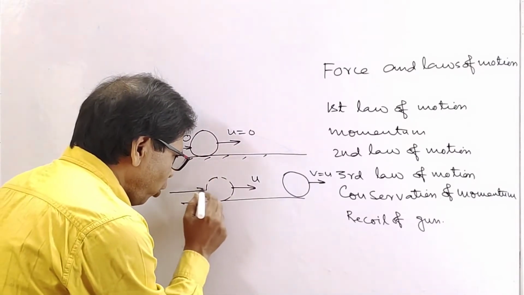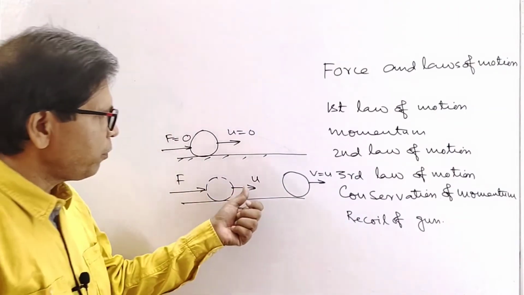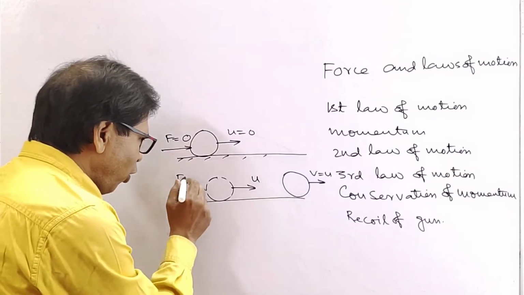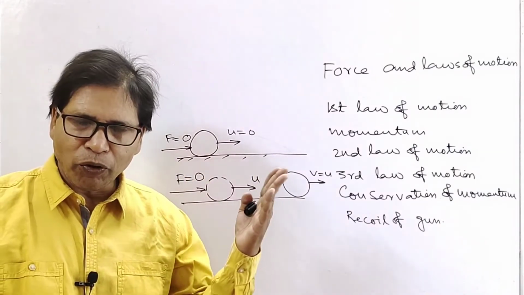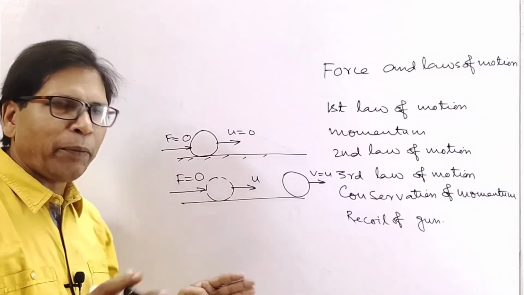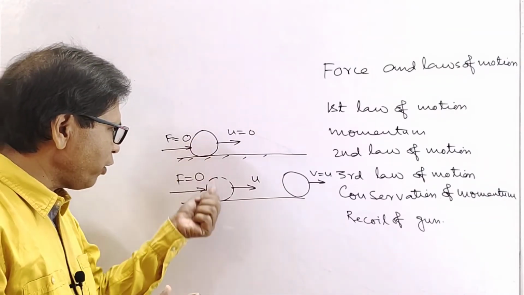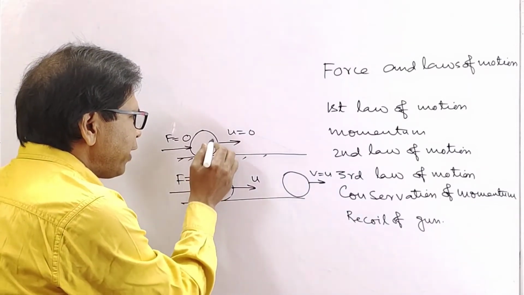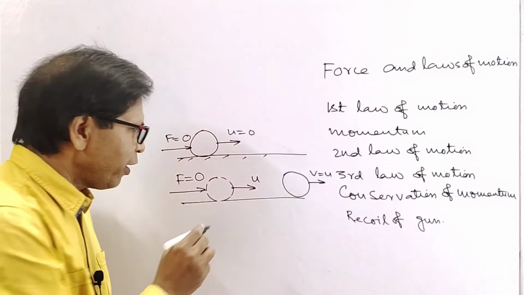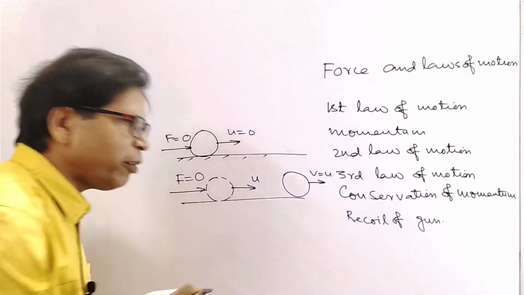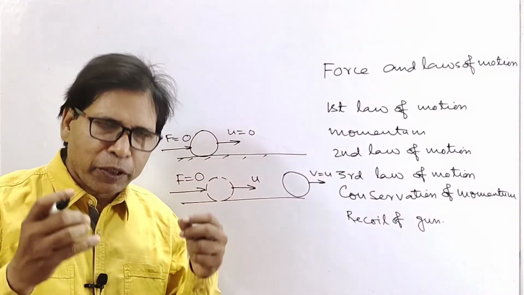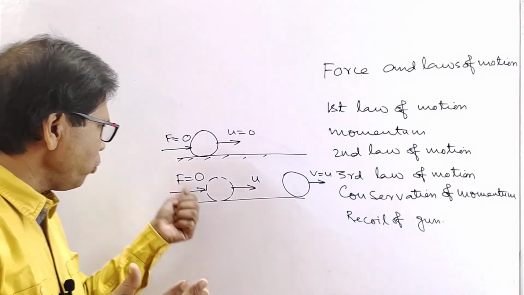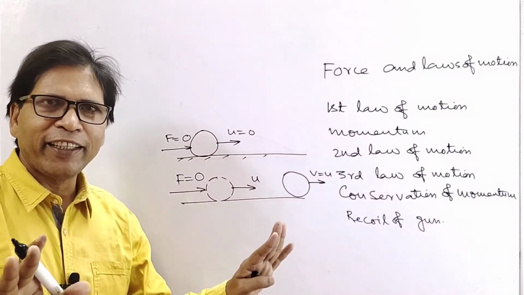Now look at this. This is a body moving with velocity u. Its velocity remains u if the force acting on it is 0, that is, no force acting on it. Now what happens if force acts on these particles? Look at this. If force acts on this particle, the state of rest changes. Now here velocity changes, velocity may increase or decrease. If a small force acts on a large body, then the state of rest or uniform motion is not changed.